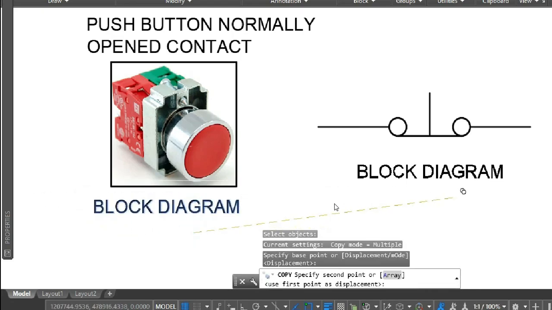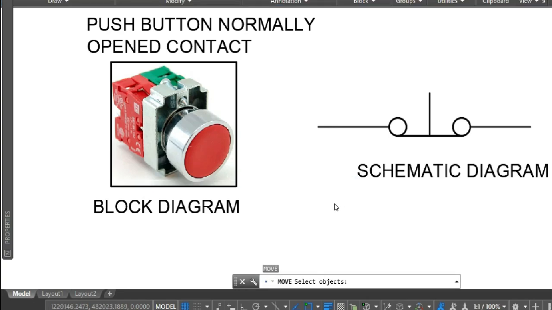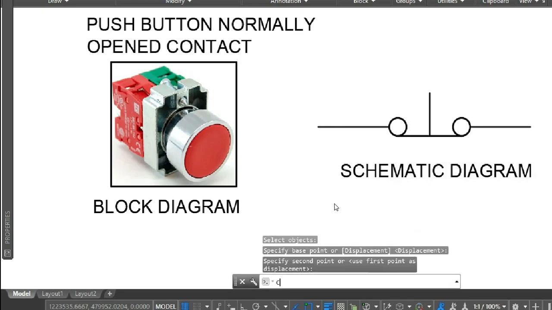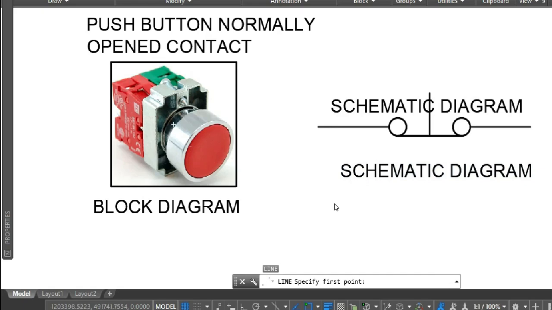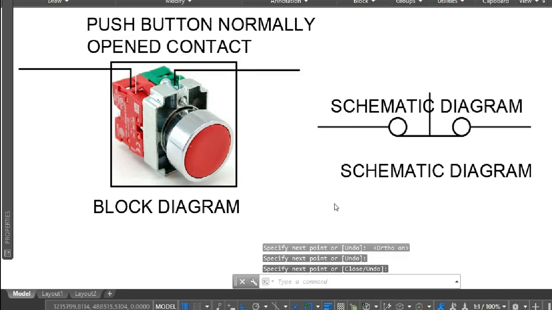This is the block diagram, and this is the schematic diagram. You can see on your right side that is the schematic diagram of the push button normally closed. So in this normally closed push button, in its terminal there is a terminal number. Now I'm wiring the push button. This is the wiring now.